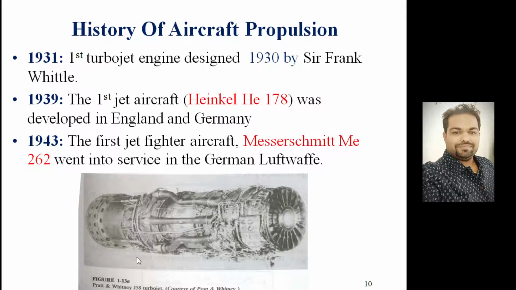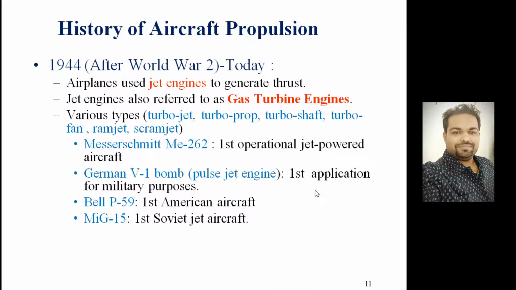This is a historical picture, taken from the book: the Pratt and Whitney J58 turbojet engine. Pratt and Whitney is a famous company which manufactures engines. This was a very famous jet engine, used in early 1975. From 1944, after World War II, and till today, airplanes use jet engines to generate thrust. Jet engines, also referred to as gas turbine engines, come in various types: turbojet, turboprop, turboshaft, turbofan, ramjet, and scramjet.